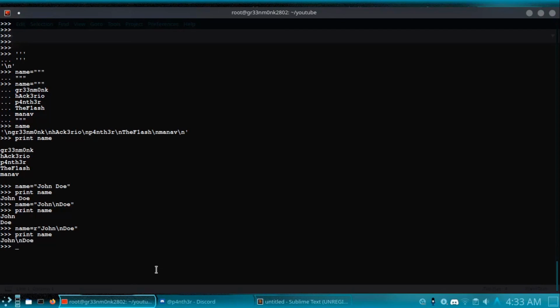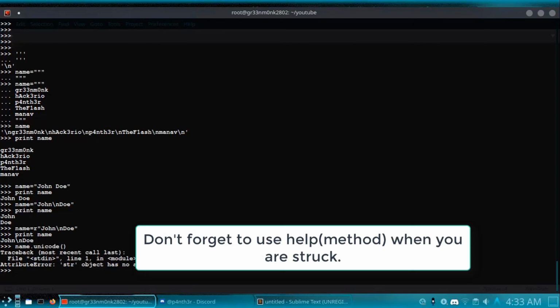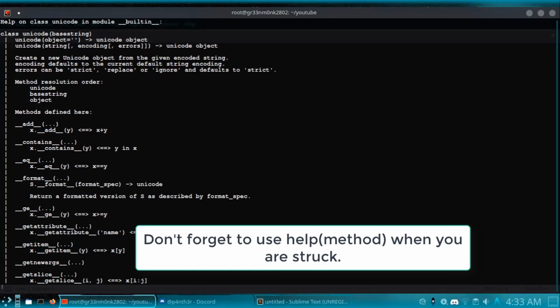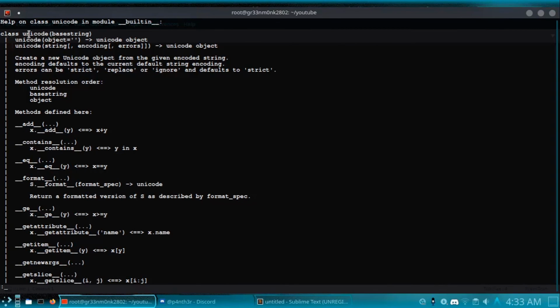Okay, so the string type of data and the raw string have been covered, and also Unicode. There's one more thing you must know: name dot unicode. Probably, let me check. You can also use the help method.